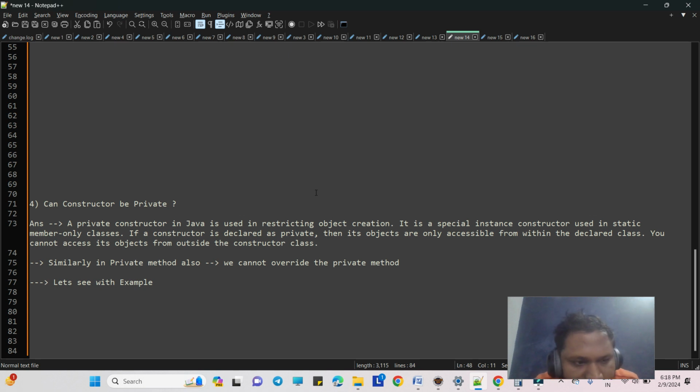We all know a private constructor in Java is used for restricting object creation. It is a special instance constructor used in static members only. If a constructor is declared as private, then its objects are only accessible from within the declared class. You cannot access its object from outside the class. Similarly, a private method can be accessed only within the specific class where it is declared, not outside the class.